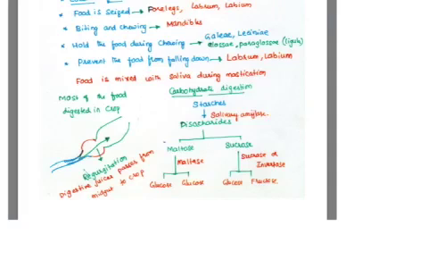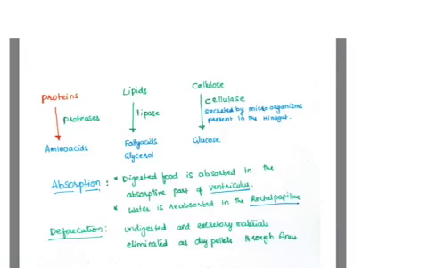For any kind of organism, whatever the foodstuff may be, the food materials are basically three: carbohydrates, proteins and fats. Coming to carbohydrate digestion, starches are converted by salivary amylase into disaccharides like maltose and sucrose. Maltose is digested into glucose molecules in the presence of the enzyme maltase. Sucrose is digested into glucose and fructose in the presence of the enzyme sucrase or invertase.